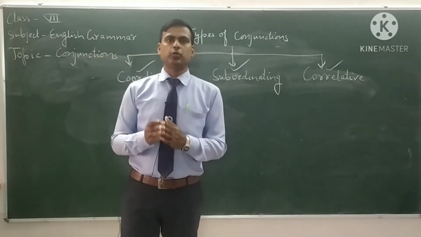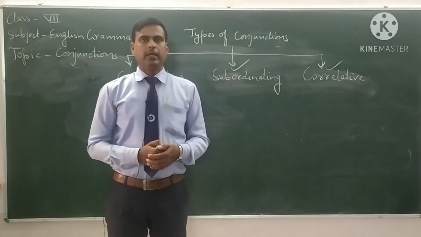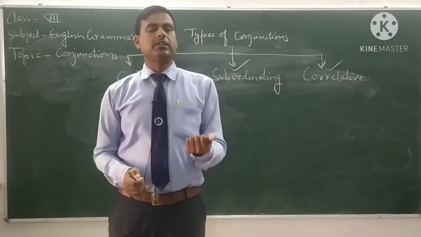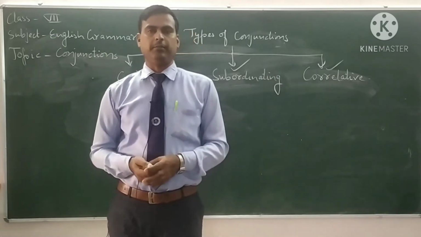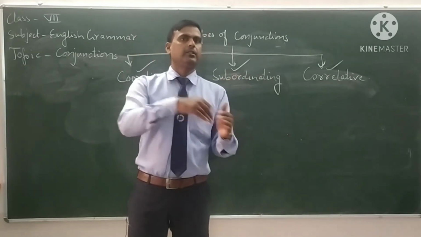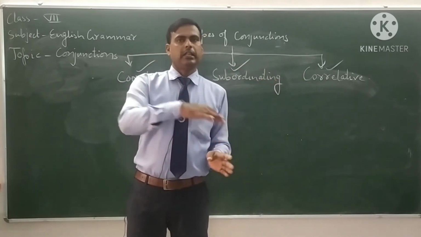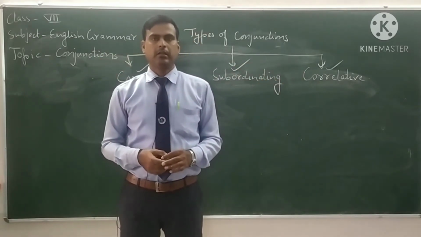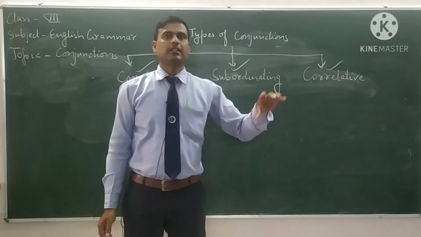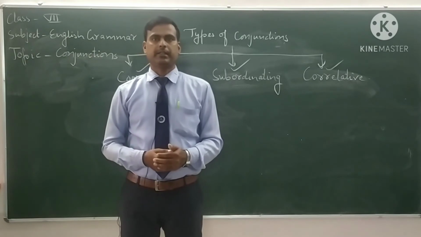Subordinating conjunctions are used to join sentences of different rank or order. Subordinating conjunctions are used in complex sentences most of the time. In subordinating conjunctions, one clause is dependent on another clause. There will be one main clause and one subordinate clause. That's why the conjunctions used to join these clauses are called subordinating conjunctions, because the conjunction is dependent on the principal clause.